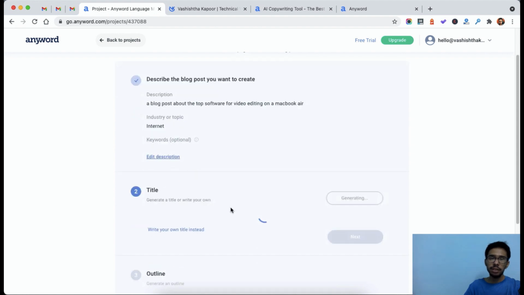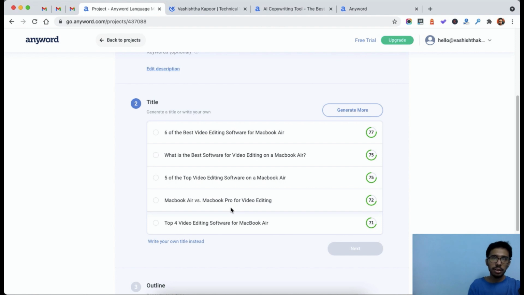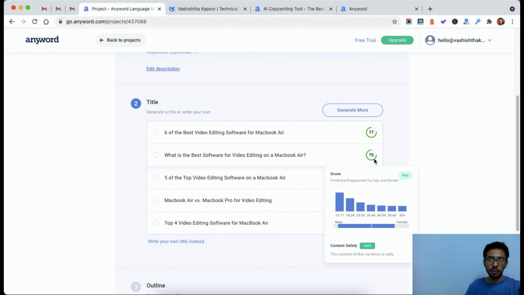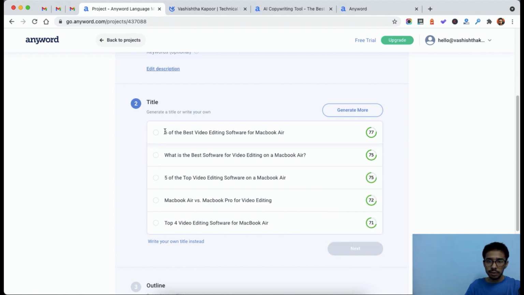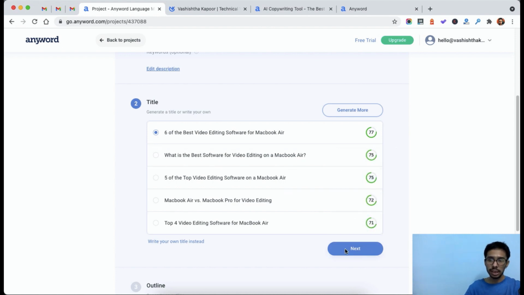From here, it will generate a few titles for you based on the details that you have given. As you can see, it gives me a few titles, and also the predictive performance score. It gives me: 6 of the best video editing software for MacBook Air; What is the best software for video editing on a MacBook Air?; 5 of the top video editing software on a MacBook Air versus MacBook Pro for video editing. All these topics are pretty good and very meaningful. So I will start with the first one because it has the highest predictive performance score. I will choose this and click on next.